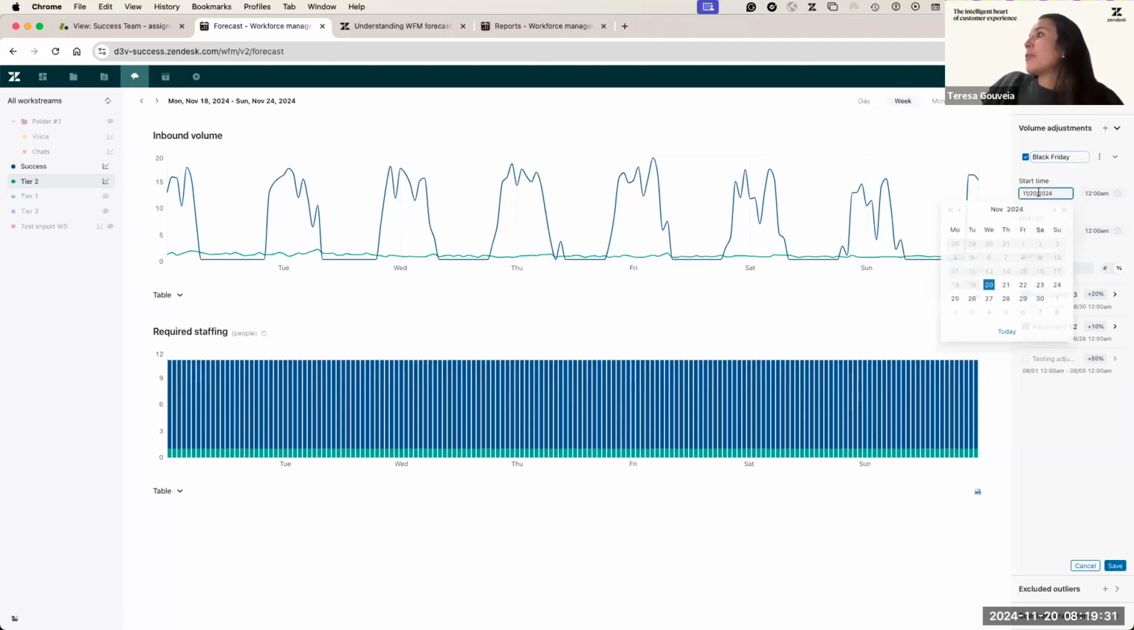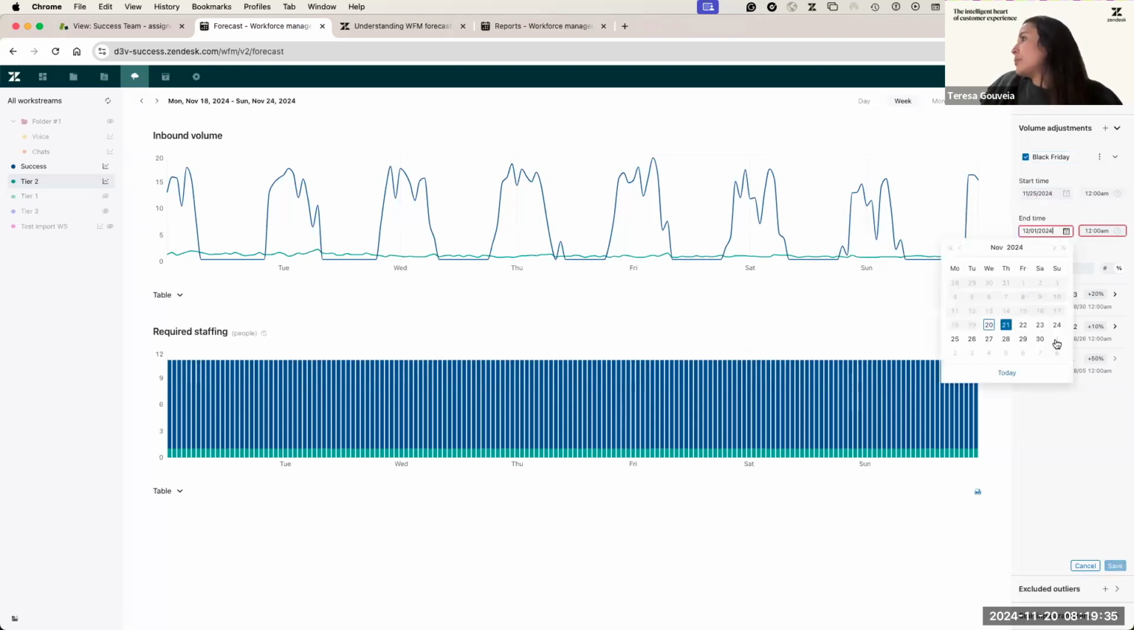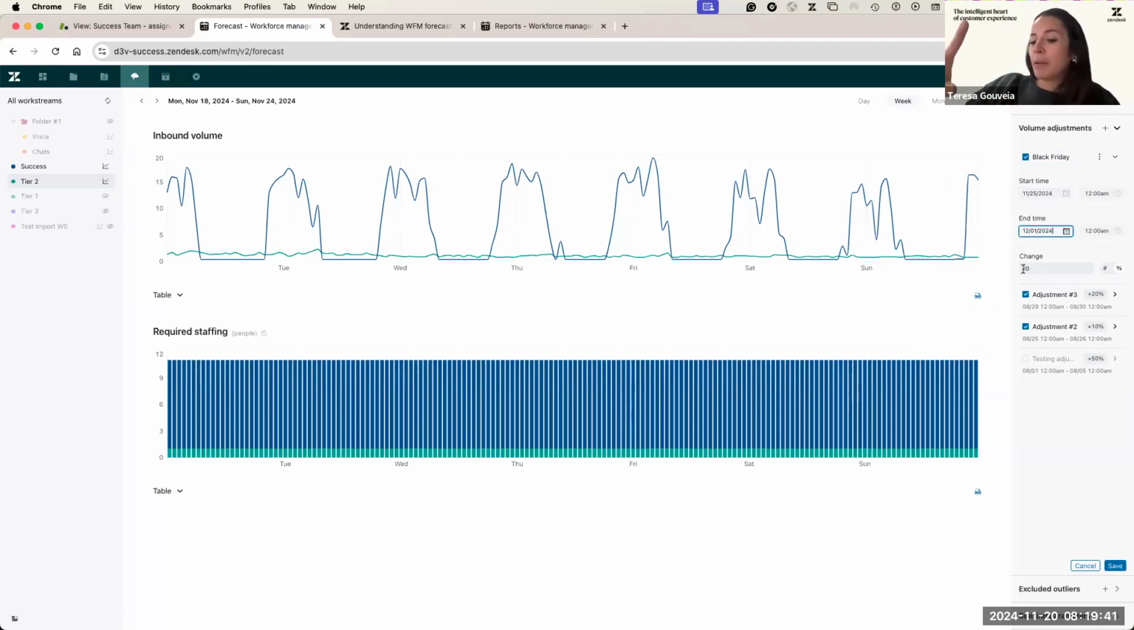And I can then select here the time, so let's say from this week to this. And then I can apply the change. This is a change that can be applied in percentage, or it can be applied in number of tickets, okay? So once you apply this, if you're applying it as an increase, you're going to see how the inbound volume goes up for the week or the days that you're selecting, okay?